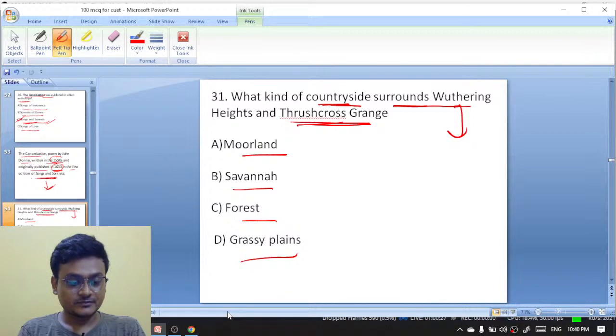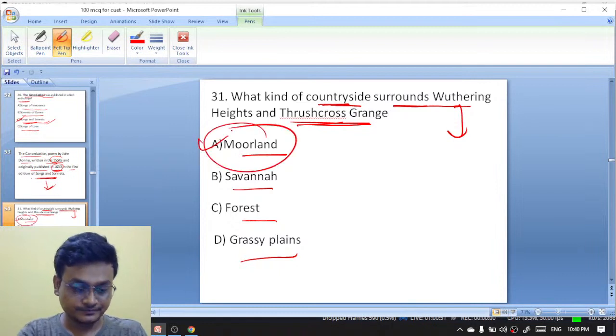Exactly. Awesome. Fantastic, Pragati. Yes, Guru. Exactly. It is moorland. Pragati and Guru, it is excellent. Exactly, it is moorland.